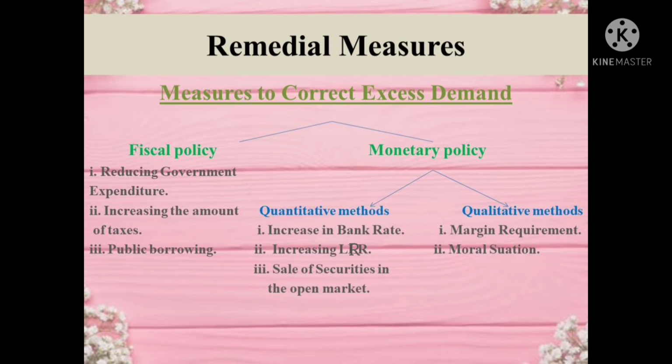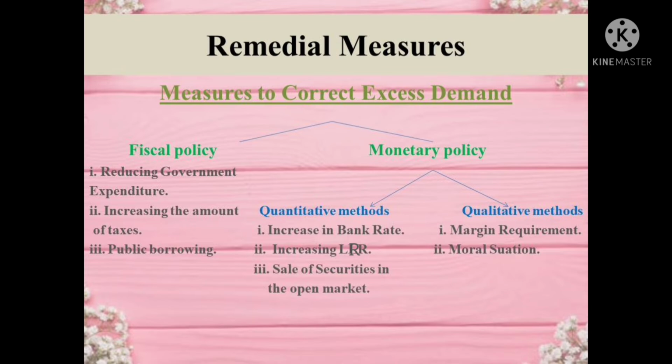So the first is reducing government expenditure. In a time of excess demand, the government needs to reduce its spending on public works such as roads, buildings, irrigation works, etc., thereby reducing the income of people and their demand for goods and services.